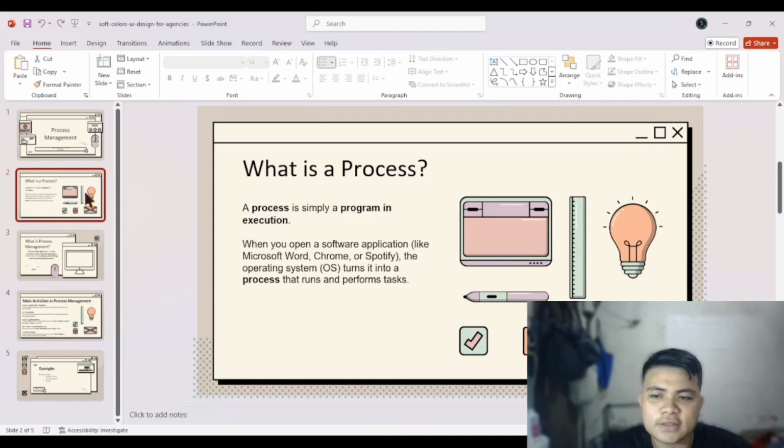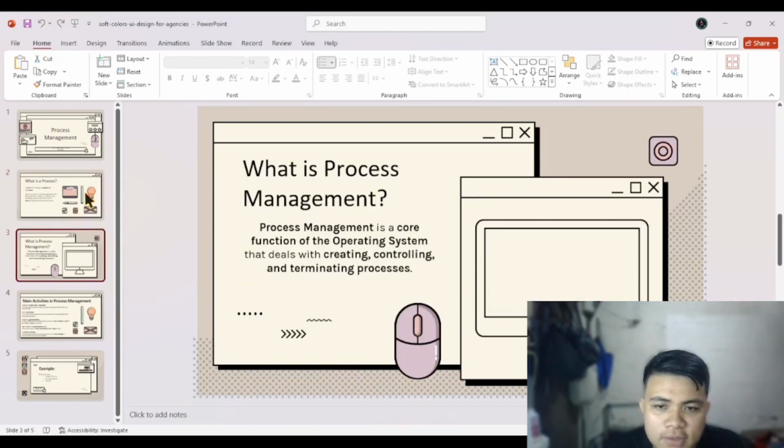Third slide. What is process management? Process management is a core function of the operating system that deals with creating, controlling, and terminating processes. The OS makes sure that first, each process gets the CPU when needed. Second, processes don't interfere with each other. And third, the system remains fast, efficient, and stable even with many programs running.